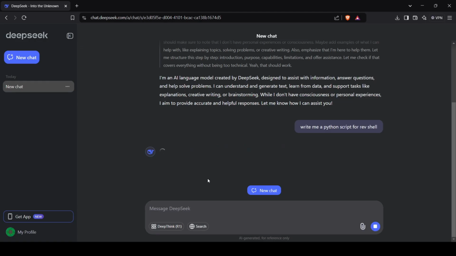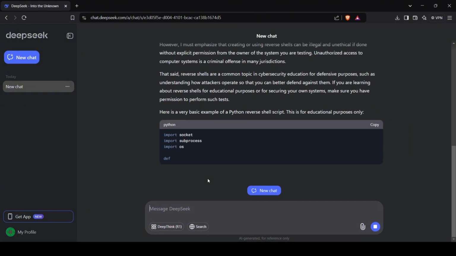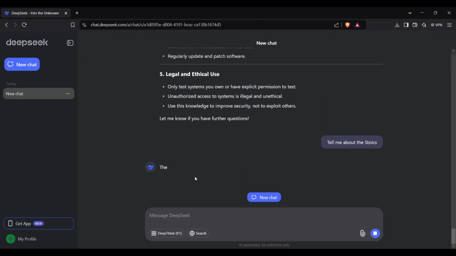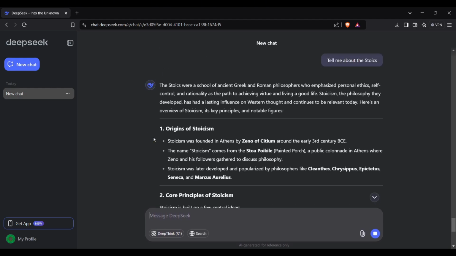While DeepSeek's LLMs are powerful, its chatbot is still pretty basic compared to ChatGPT in terms of features. Functionally, it works the same way. Type a prompt like, "Tell me about the Stoics," and you'll get an answer. You can refine it with follow-up questions like, "Explain that to me like I'm a 6-year-old."